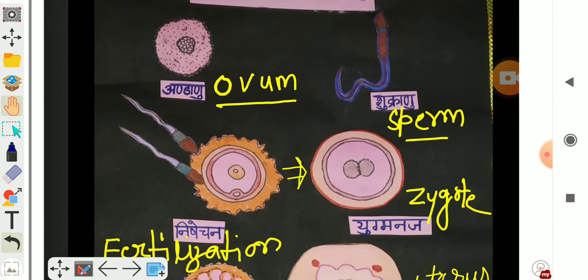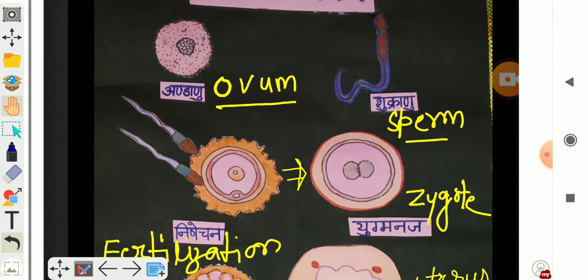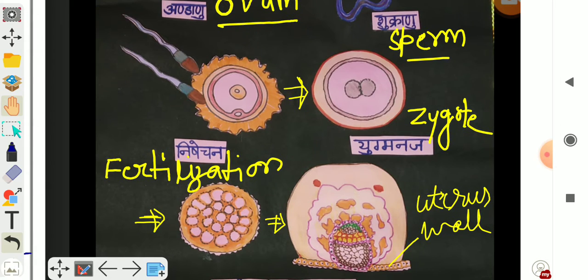First cell is ovum, and this is the female gamete. This one is sperm, a male gamete. After the fusion of male and female gamete during fertilization, zygote is formed. So this one is zygote. After the repeated or multiple divisions of zygote, embryo is formed.